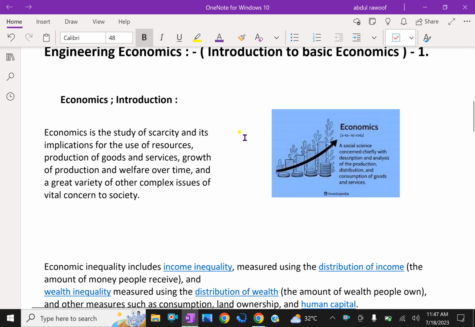What is economics? Some introduction will do. Economics is the study of scarcity and its implication for the use of resources, production of goods and services, growth of production and welfare over time, and a great variety of other complex issues of vital concern to society.